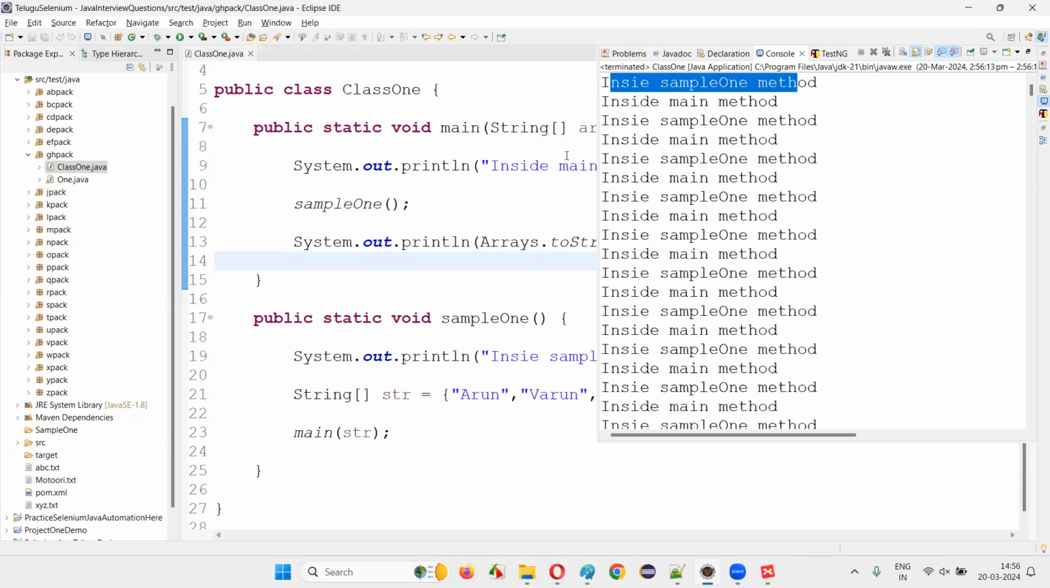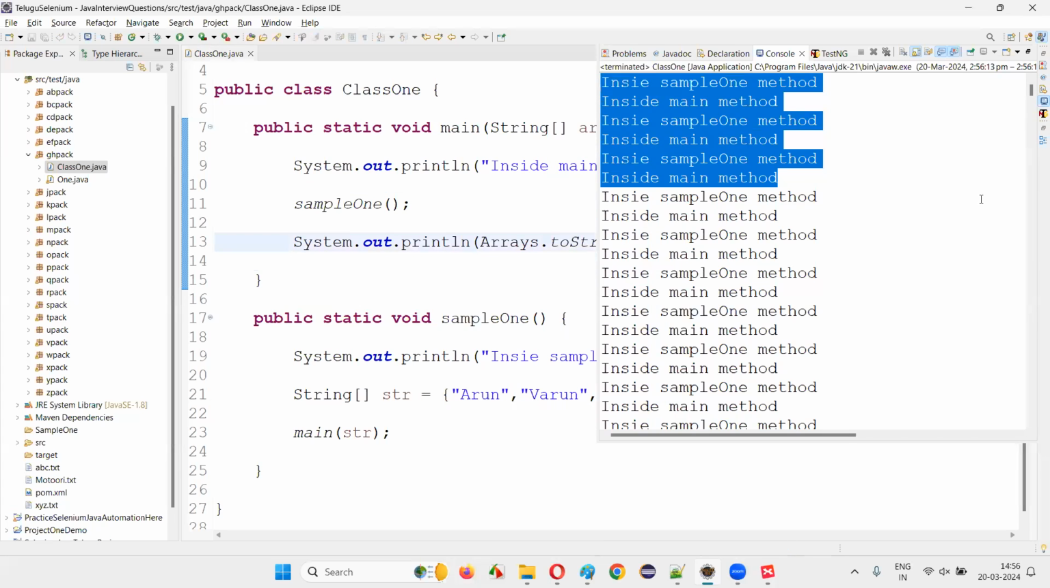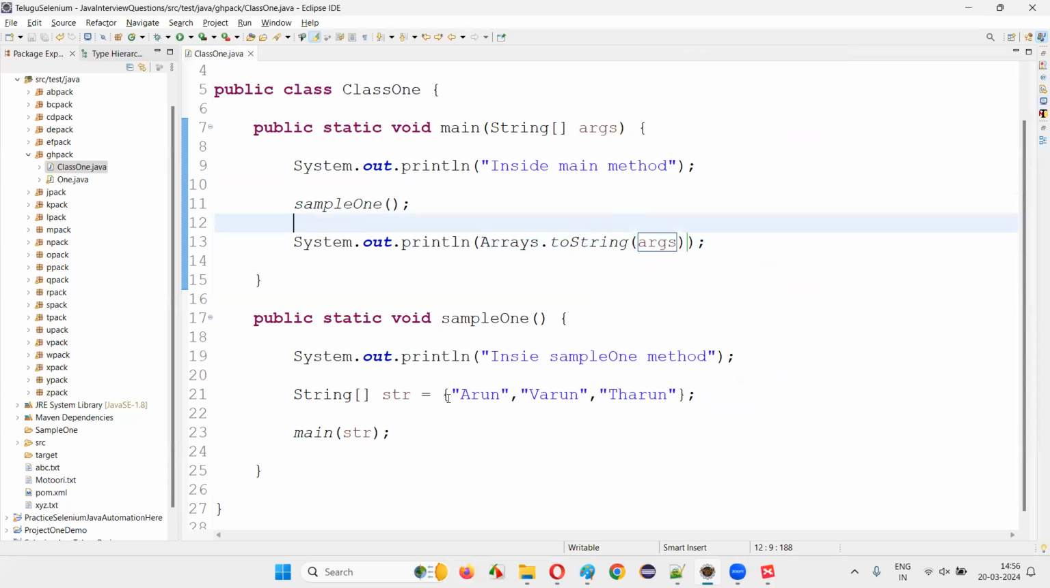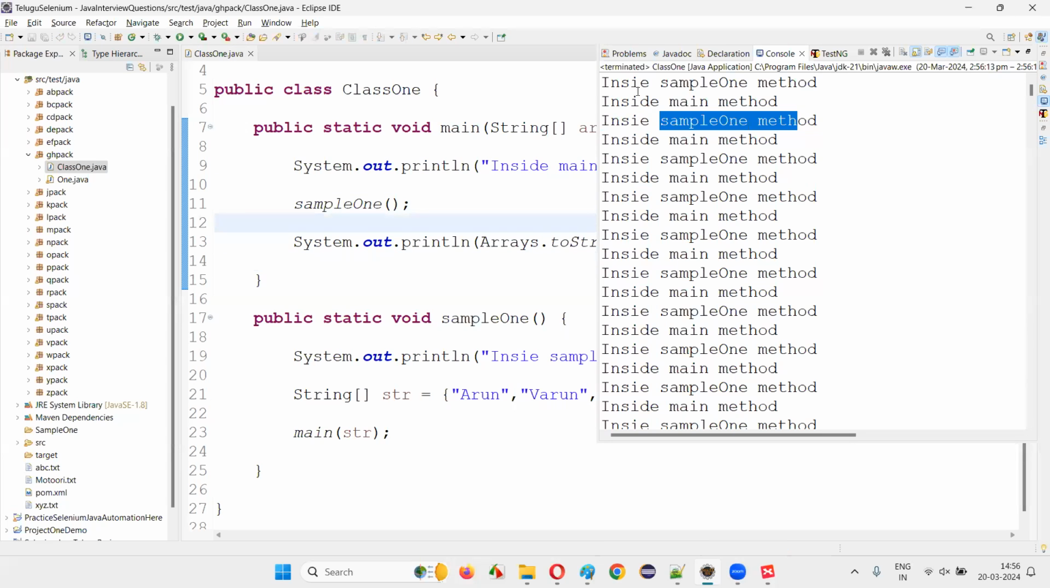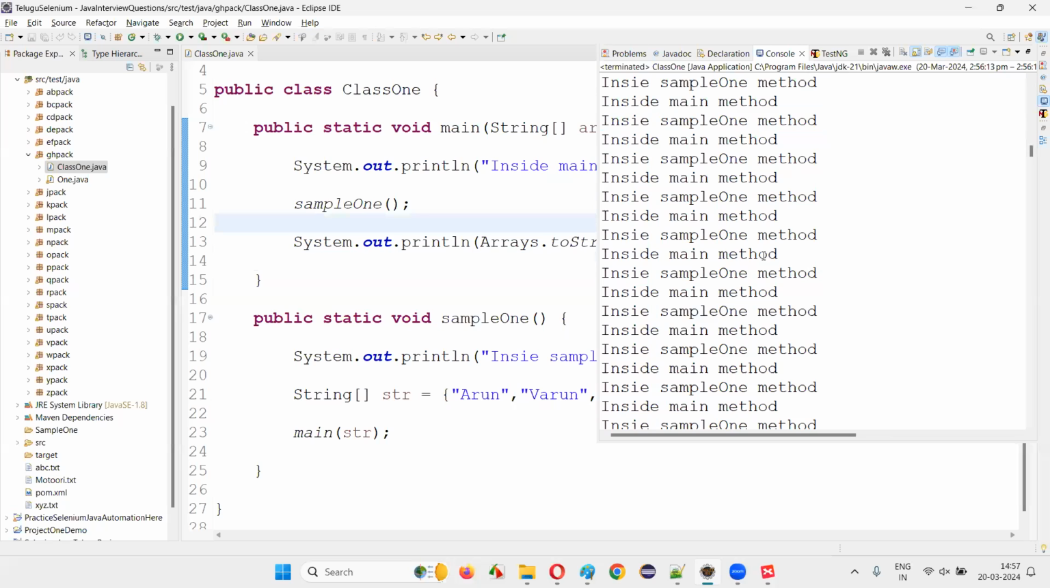Inside sample 1, first, what is getting printed? I'll go to the top here. Inside sample 1, inside main method. Inside sample 1, inside main method. And it goes on and on, and finally, just see here, it keeps on going.